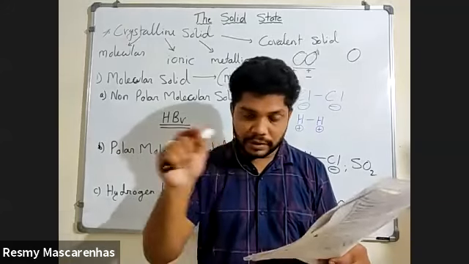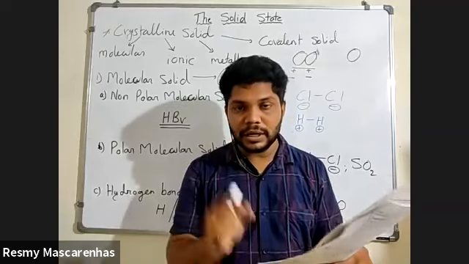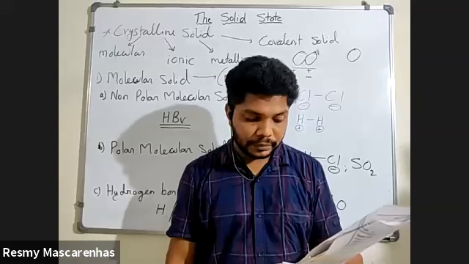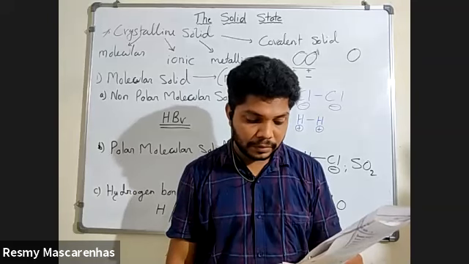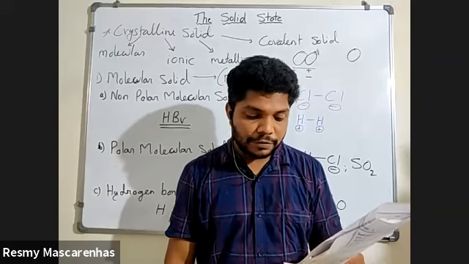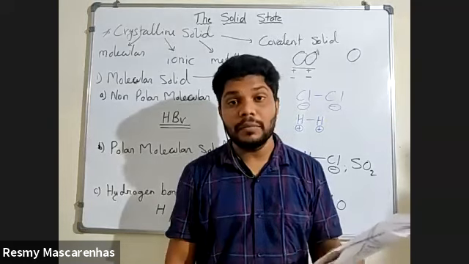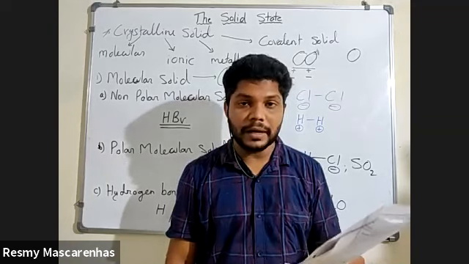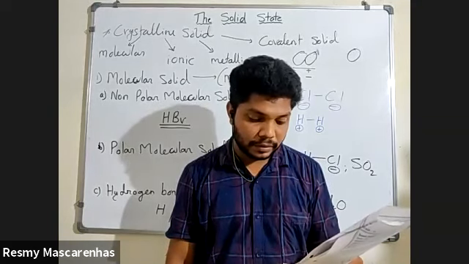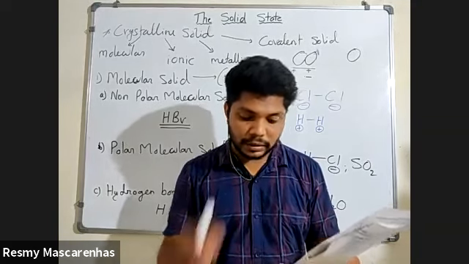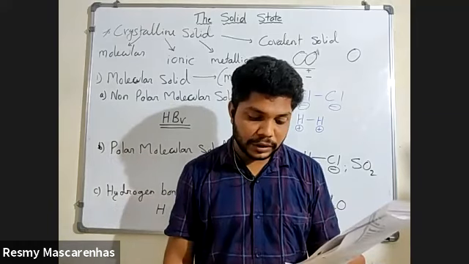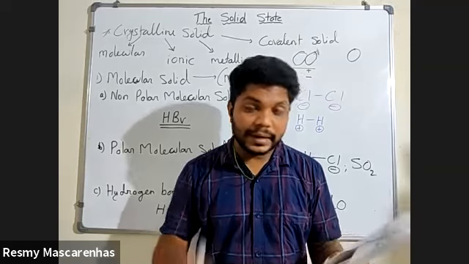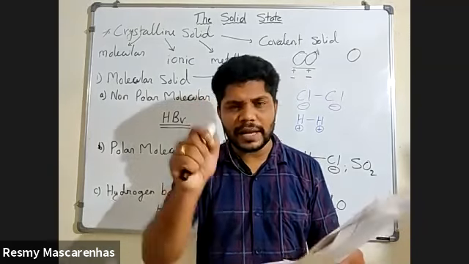Next, polar molecular solid. Under this, in the first line, underline the examples HCl and SO2, which are formed by polar covalent bond. Now the forces: they are held together by stronger dipole-dipole interactions. Very, very important.